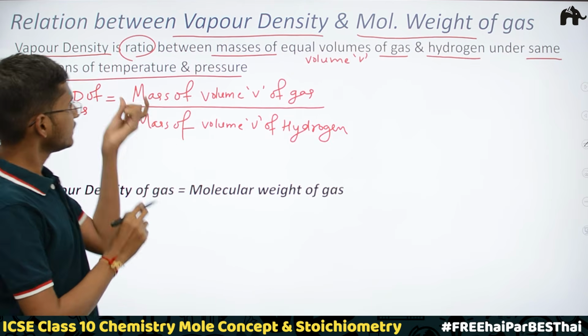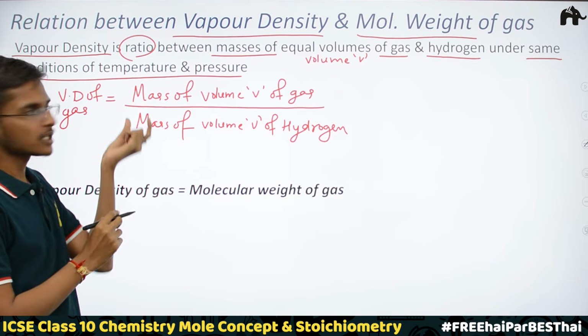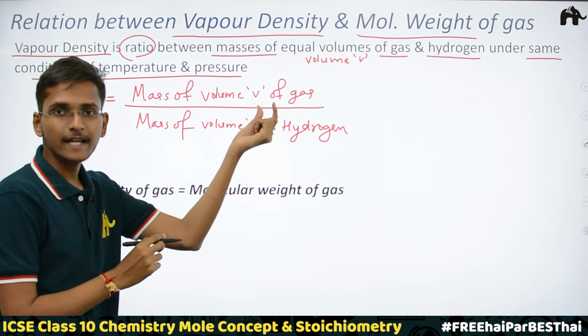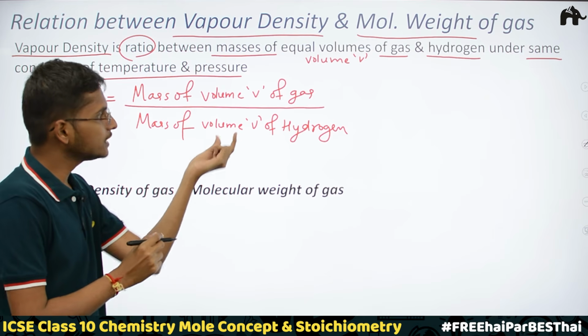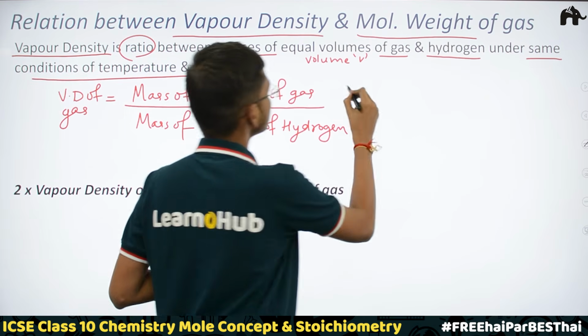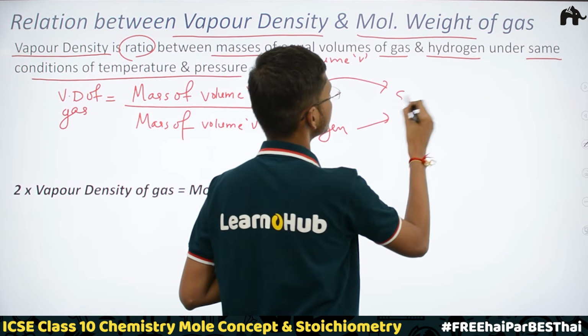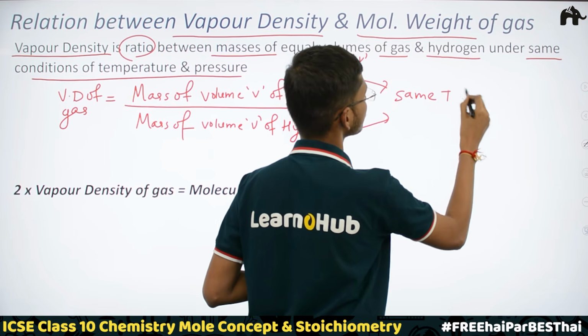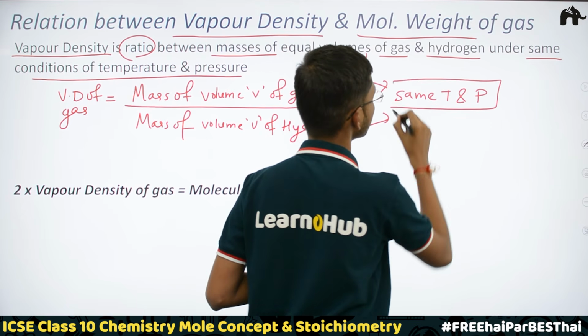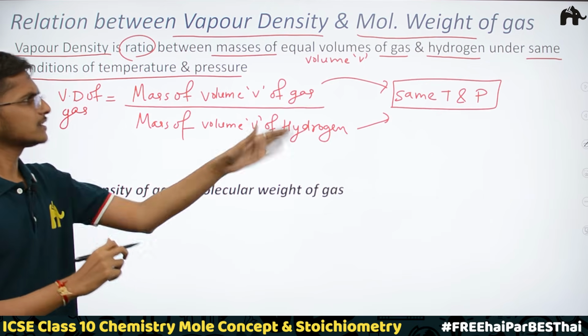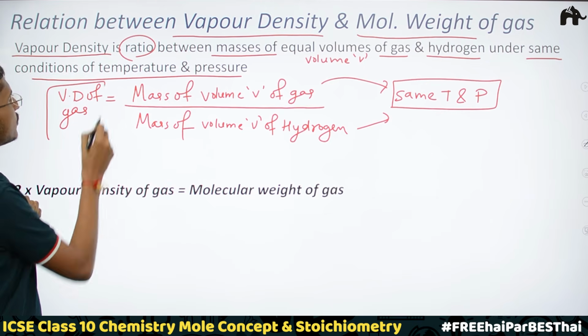This means that we are measuring the mass of volume V of a gas and the mass of volume V of hydrogen at the same temperature and pressure. So this is simply the vapor density of a gas.